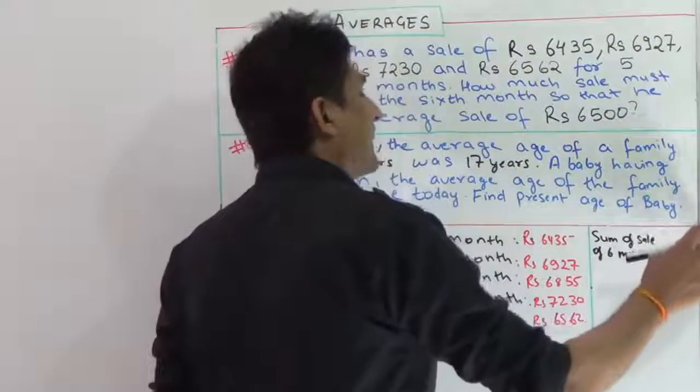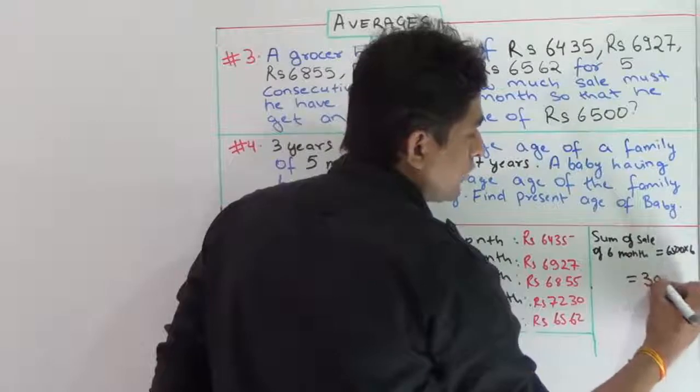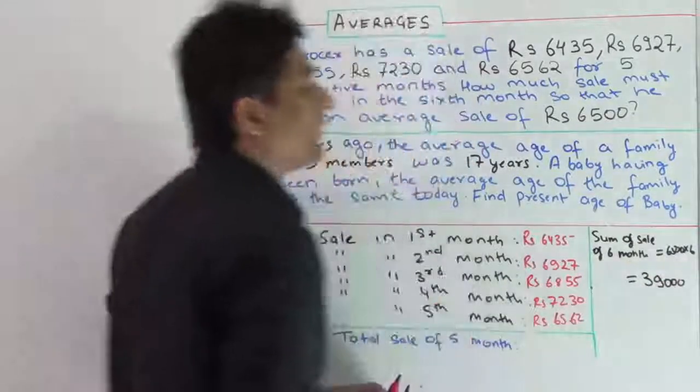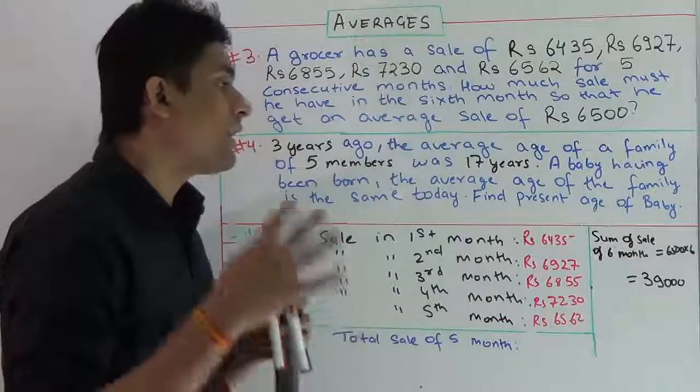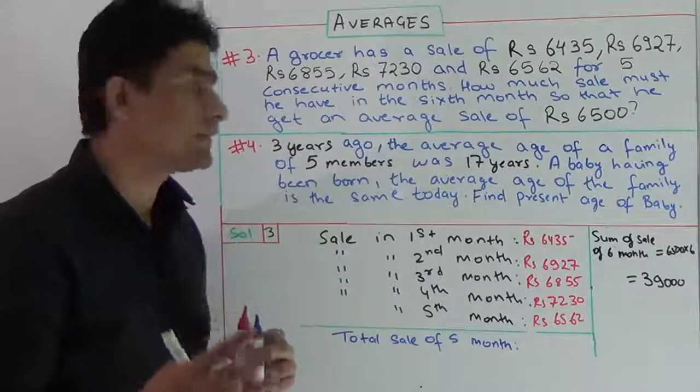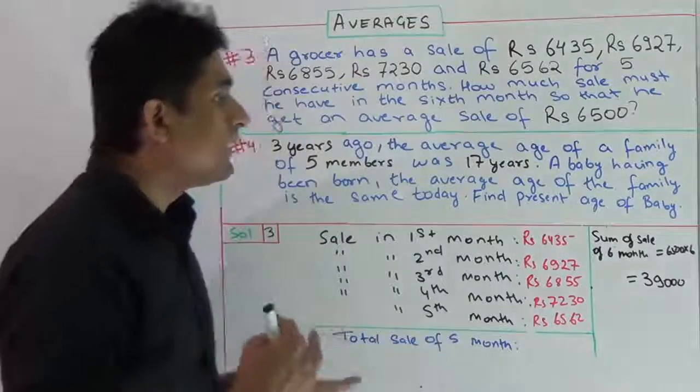When I take it that side, the sum of sale will become like this, and its value will come out to be 39,000 rupees. Therefore, I have calculated the sale of the grocer in all the 6 months.